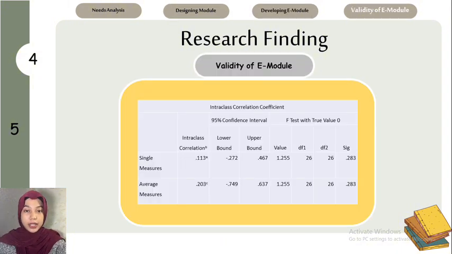So the next is validity of a module. The researcher used SPSS 24 version, and for the ICC interclass correlation coefficient, for the single measure is 0.113, and for average measure is 0.203, and the result is a poor category.